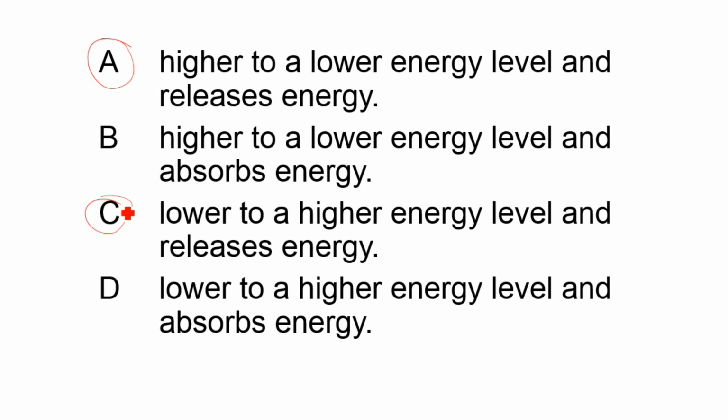No ways, so this one cannot be the answer. It should be this one, from higher to lower, and it is releasing that energy. In most cases, it releases that in the form of a certain light. Sometimes you see yellow lights, blue, violet lights. That is because of the energy being released by those electrons from that particular type of element that is in use.